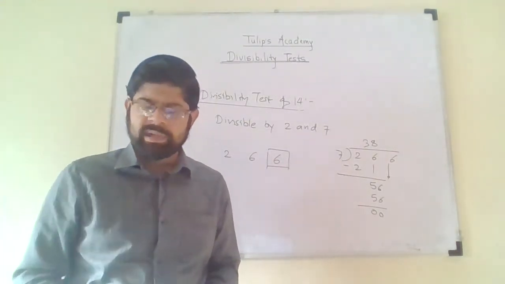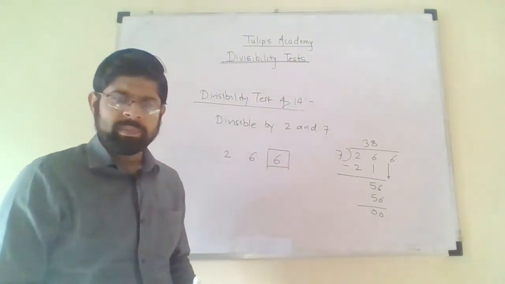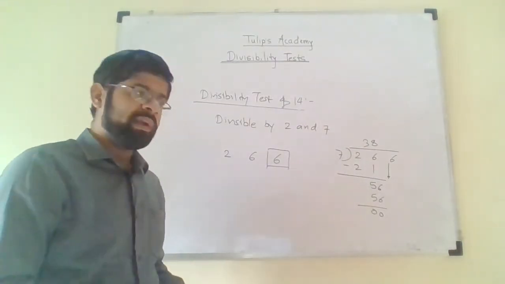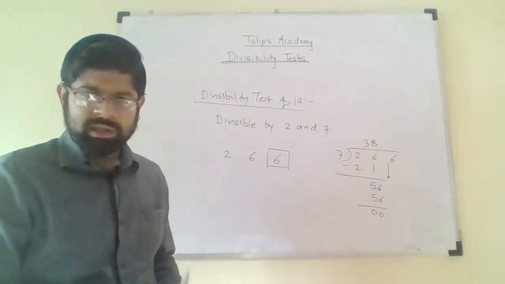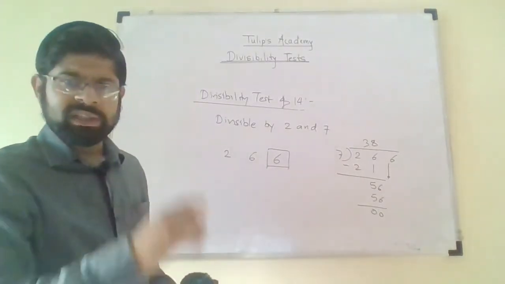So this is my divisibility test of 14, that the given number must be divisible by 2. At the same time, it must also be divisible by 7. Then and only then is the entire number divisible by 14.